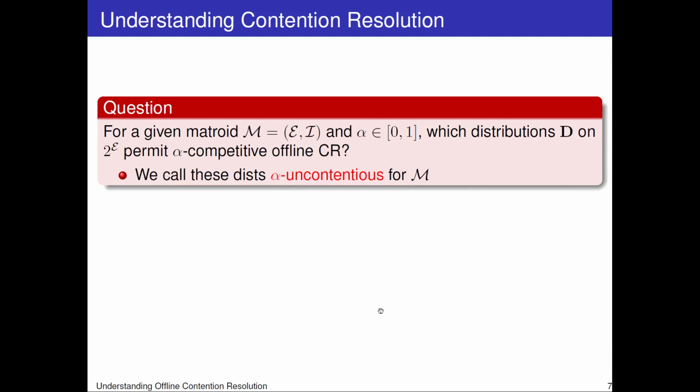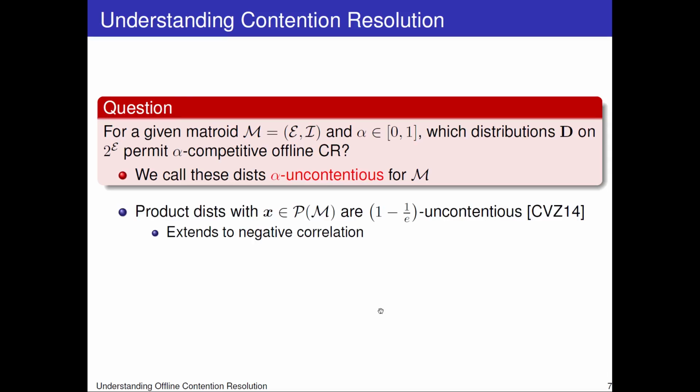The question we're going to look at is the following. Given a matroid M and a number alpha, which distributions D permit alpha competitive offline contention resolution? For convenience, we're going to call these distributions alpha uncontentious for the matroid M. From prior work, we have some partial answers to this question.